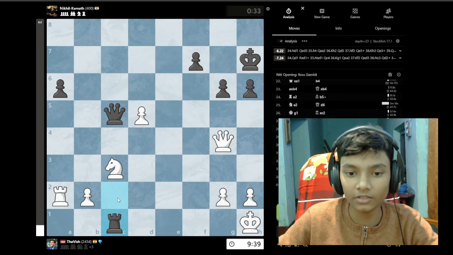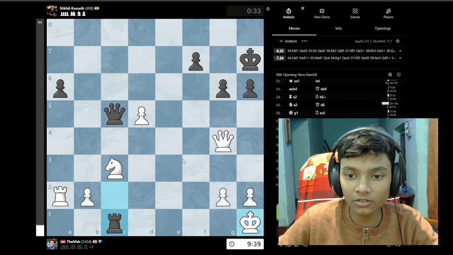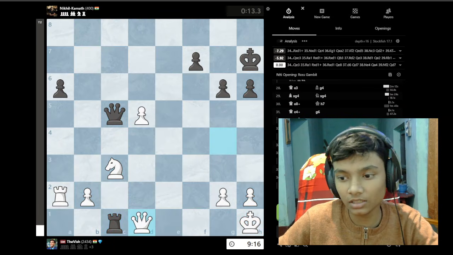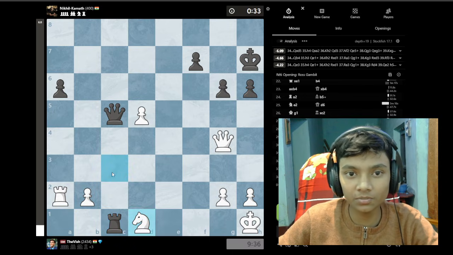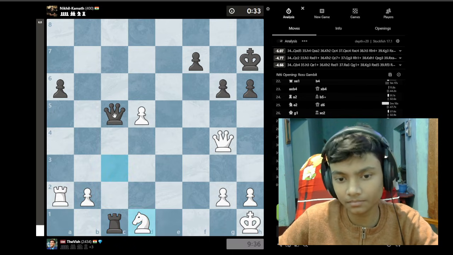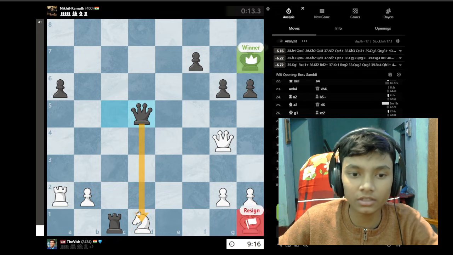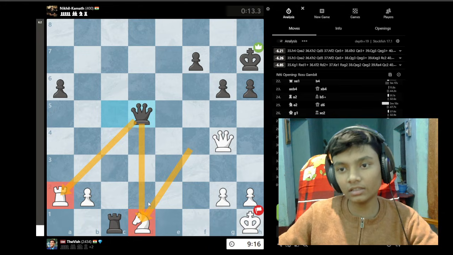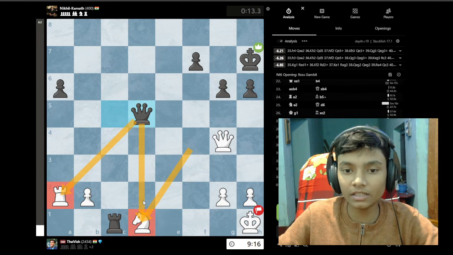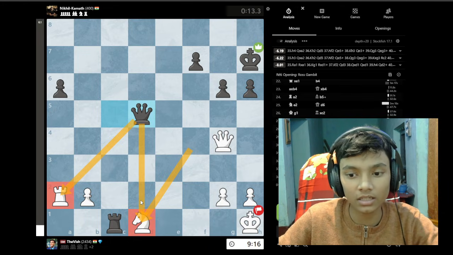Wow, what am I doing? Yeah, rook c1 check, and there are two ways to do this, and that is completely bad, and to protect with the knight. So Vishy does protect with the knight, and then Nikhil Kamath takes on d5, attacking the rook there, and then everything was completely collapsing for Vishwanathan Anand.